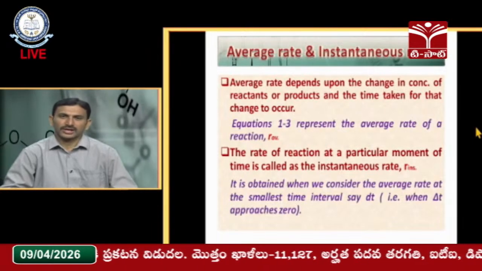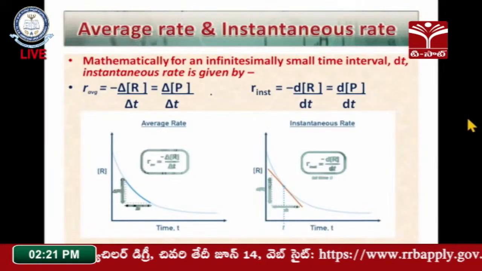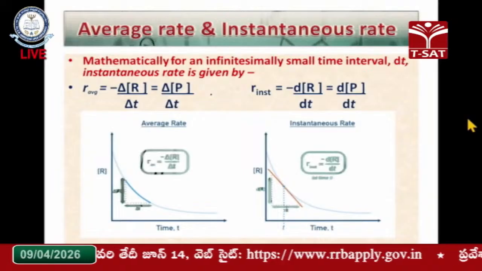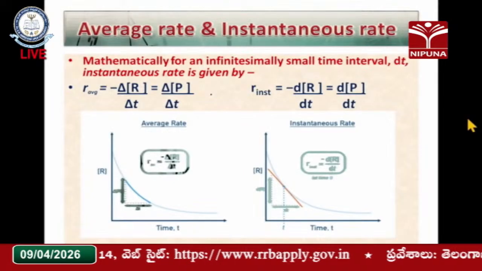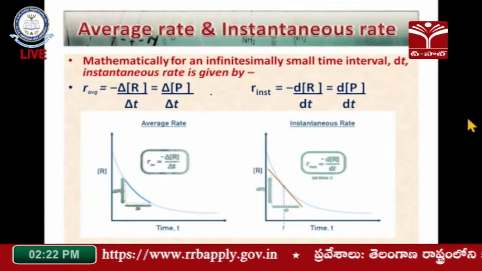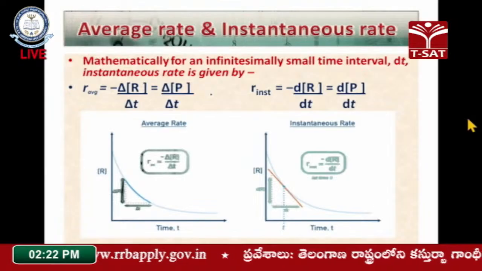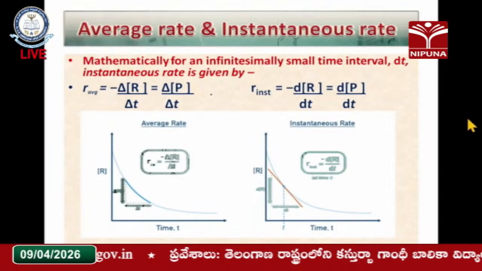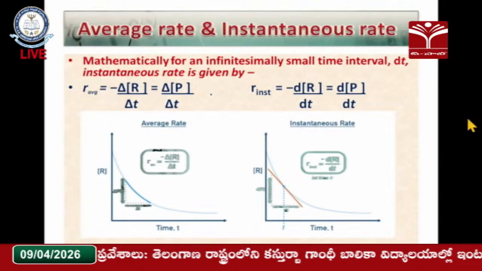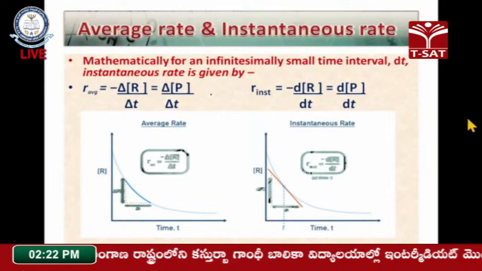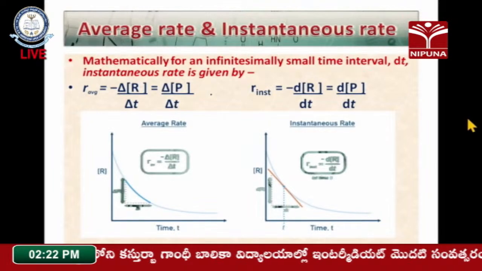Here we have two categories of the reactions: average rate of the reaction and instantaneous rate of the reaction. So what is average rate of the reaction and what is instantaneous rate of the reaction? These are two distinct terminologies. For example, a chemical reaction is taking place by using the reactants.